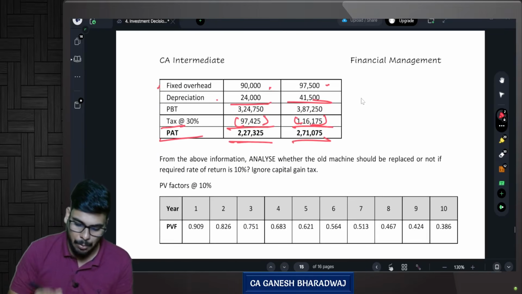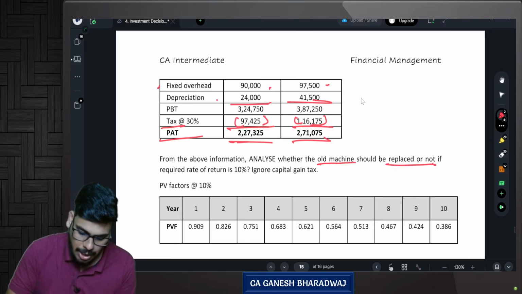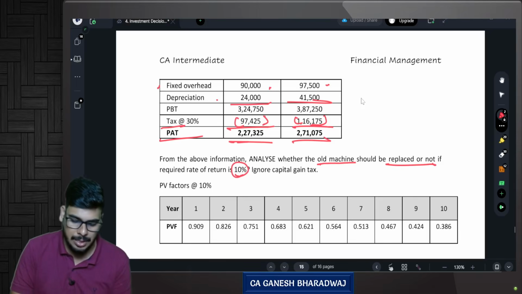Now, from the above information, analyze whether the old machine should be replaced or not if the required rate of return is 10%. What do you mean by required rate of return? Your Ko, the weighted average cost of capital. Ignore the capital gains tax.